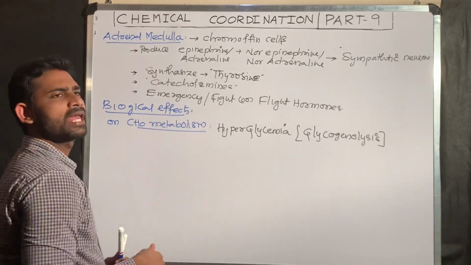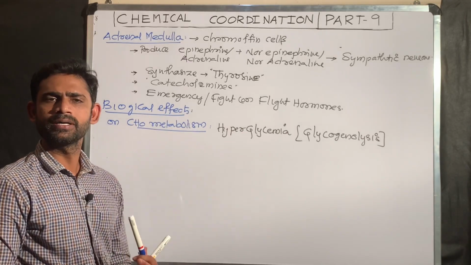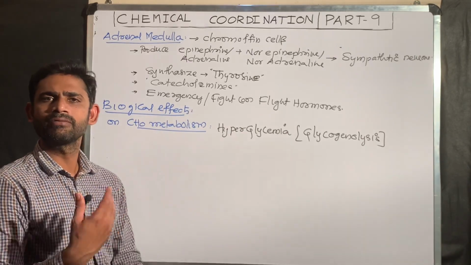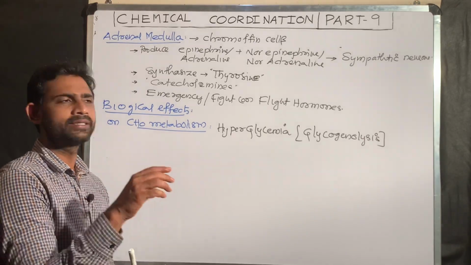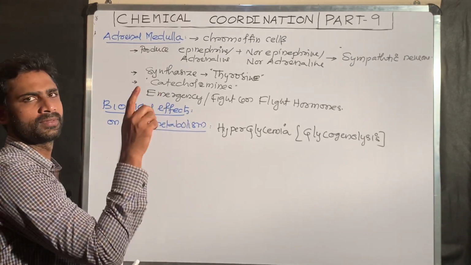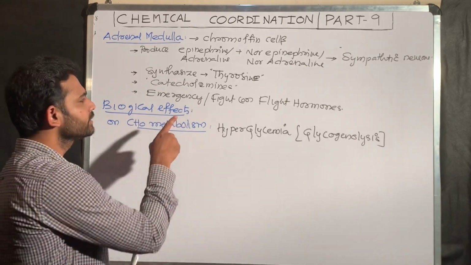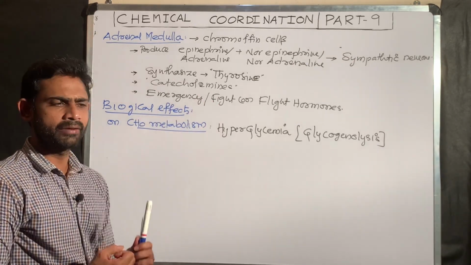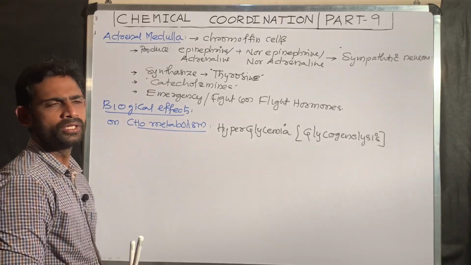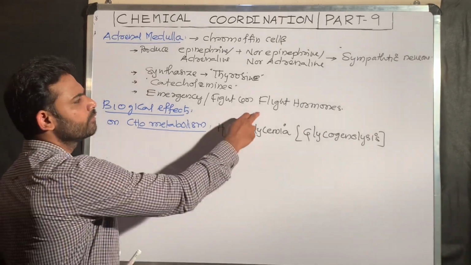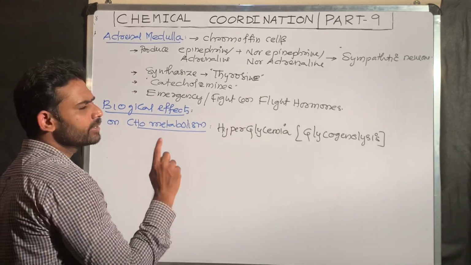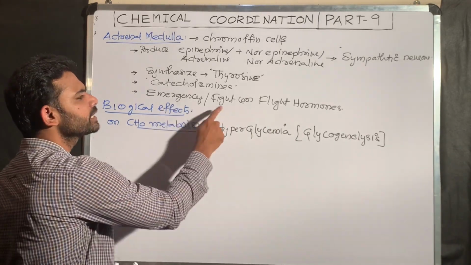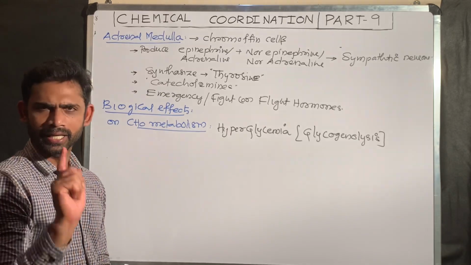In this emergency situation, when the person wants to run, his muscles need more energy, and that energy comes from glucose. Or when I want to fight with somebody, or go away from the enemy, I need energy, and that energy comes from glucose. So in these conditions, the blood glucose level should increase.